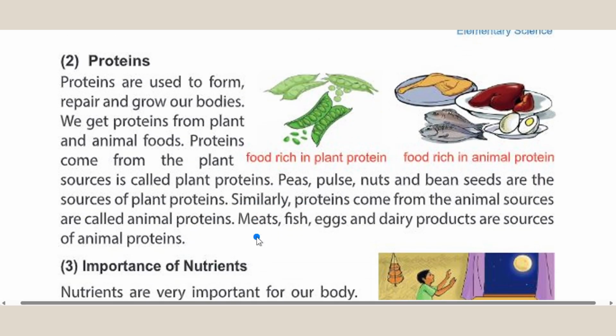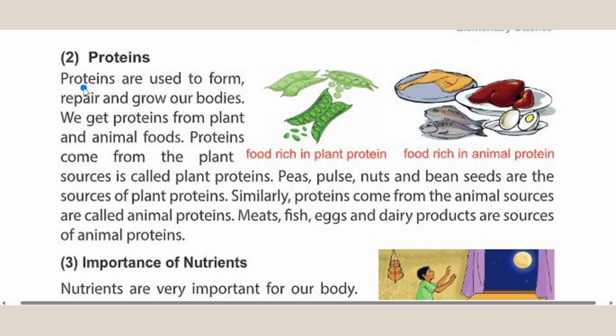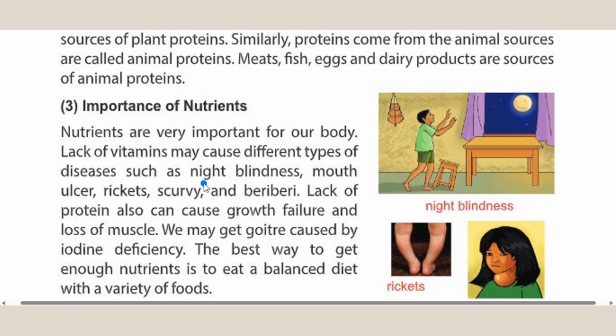Next page. 2. Proteins. Proteins are used to form, repair, and grow our bodies. We get proteins from plant and animal foods. Proteins that come from plant sources are called plant proteins. Peas, pulses, nuts, and bean seeds are the sources of plant proteins. Similarly, proteins that come from animal sources are called animal proteins. Meats, fish, eggs, and dairy products are sources of animal protein. See the images. Food rich in plant protein, food rich in animal protein.